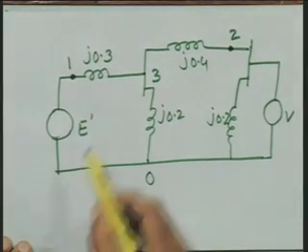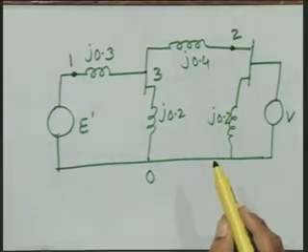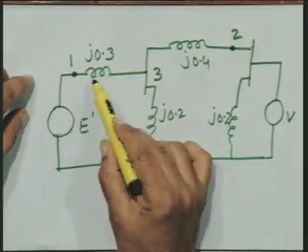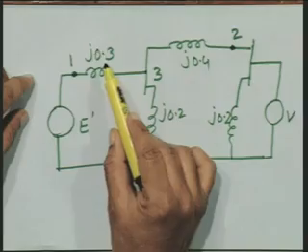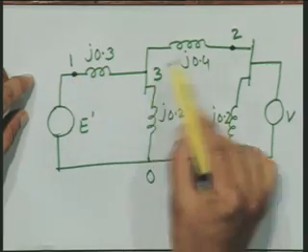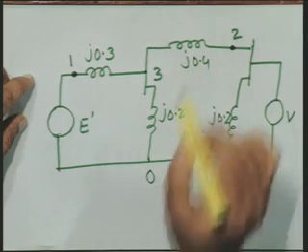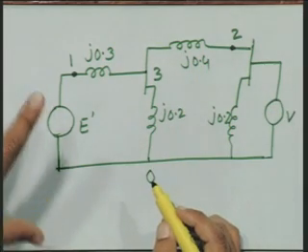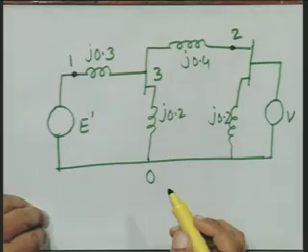If you examine this network, these three reactances are connected in star, J times between 1 and 3, 3 and 2, and 3 and 0. This star can be replaced by an equivalent delta.